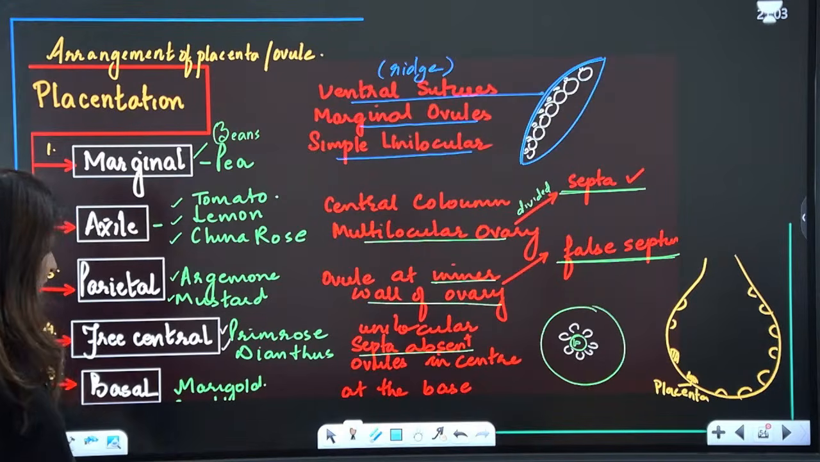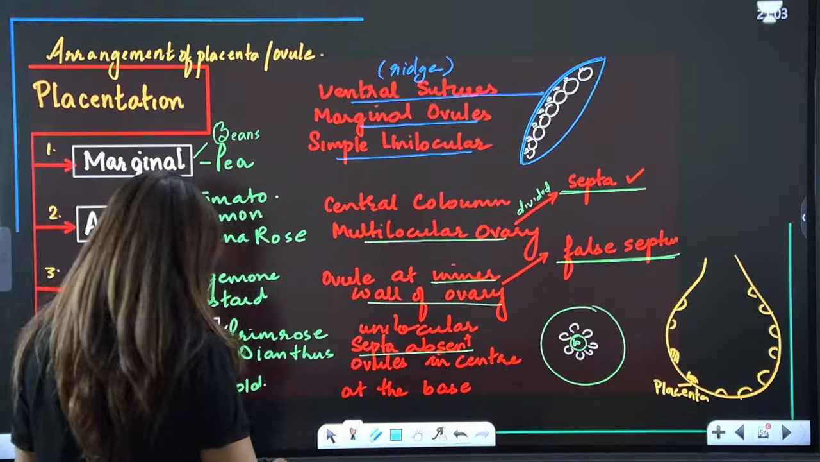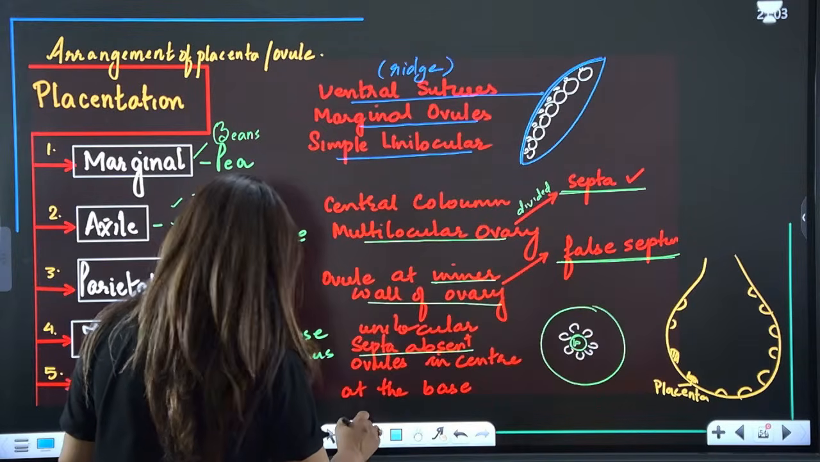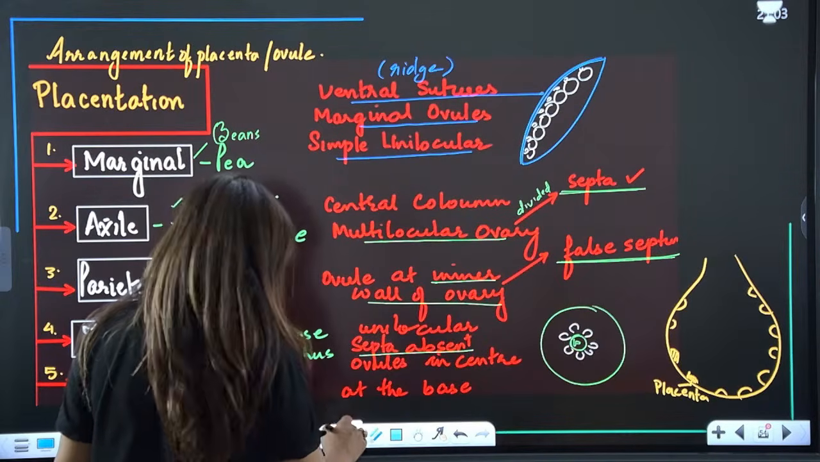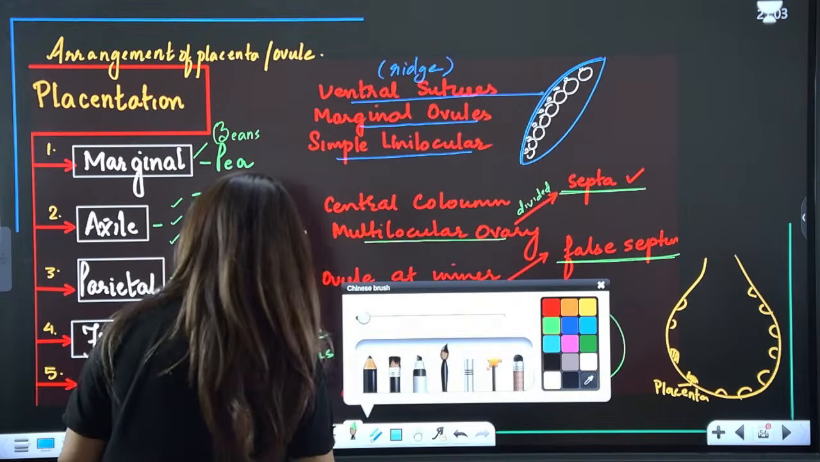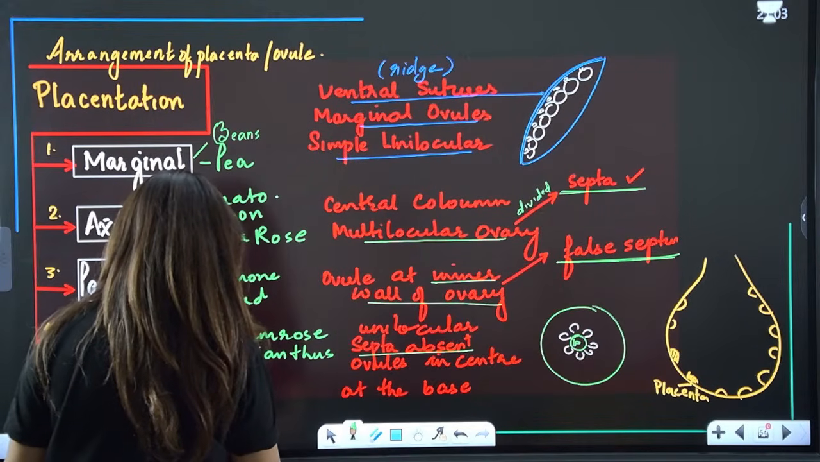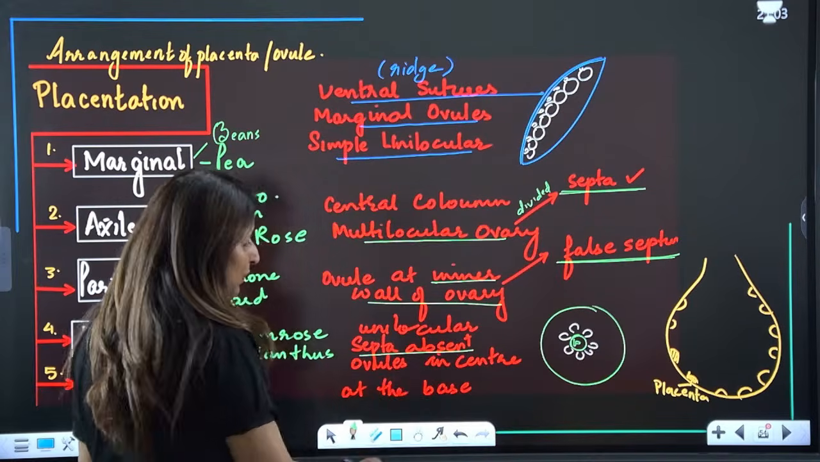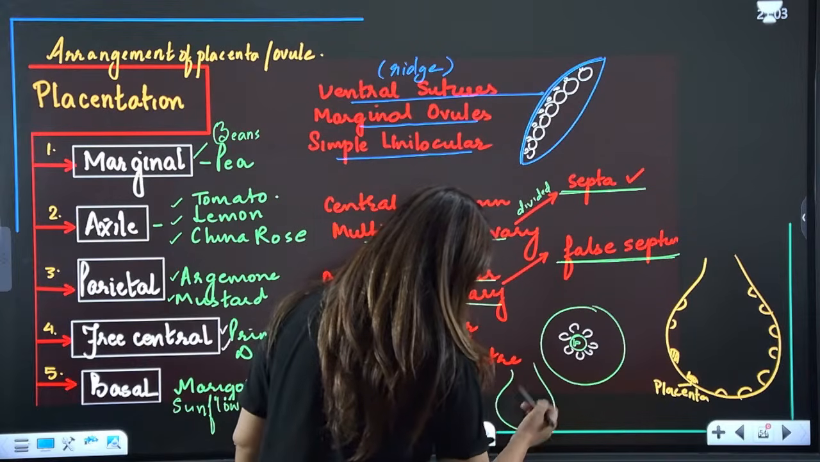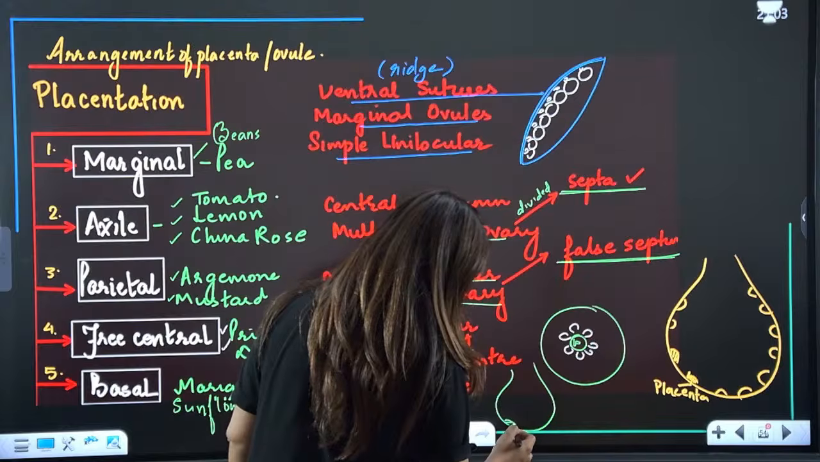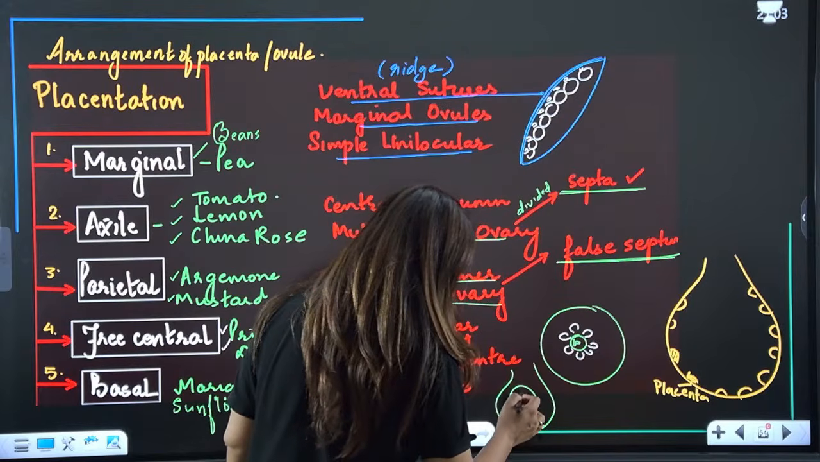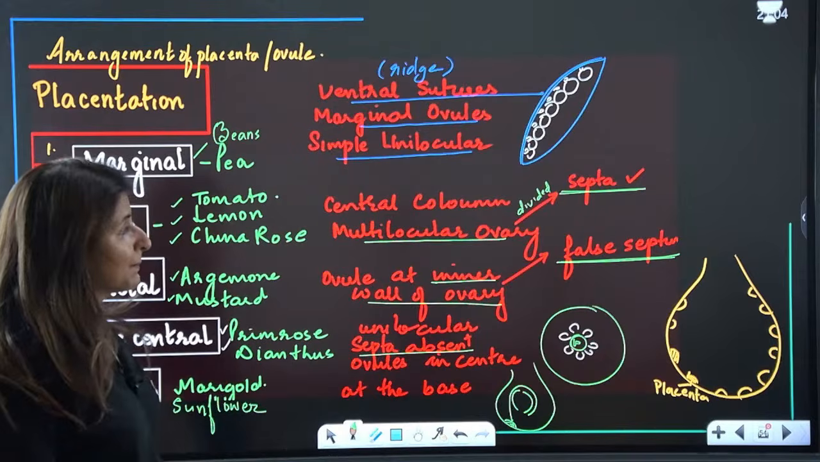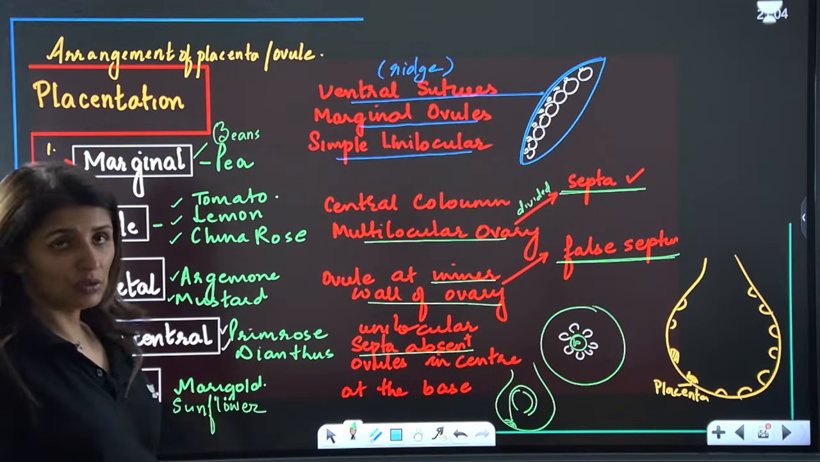And then in basal, we have marigold and sunflower. This is sunflower and marigold. We have basal. So it is at the base. How is it present? Like this. So this is the ovary. At the base, we have one placenta, and on this we have the ovule. So this is basal. So learn the keywords also.